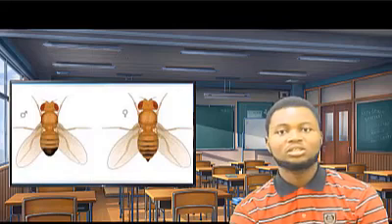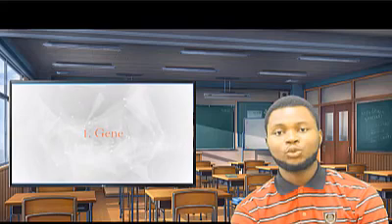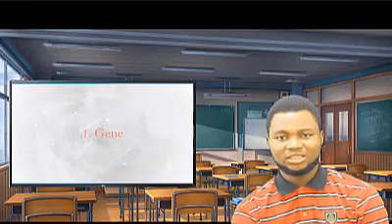So what are those terminologies we need to familiarize ourselves with for us to understand genetics? Number one is the gene. The gene is called a hereditary unit. A gene is a sequence of DNA that is found within the nucleus of a cell, and genes code for certain traits or characters within the organism. A trait or a character is the distinguishing feature of an organism.